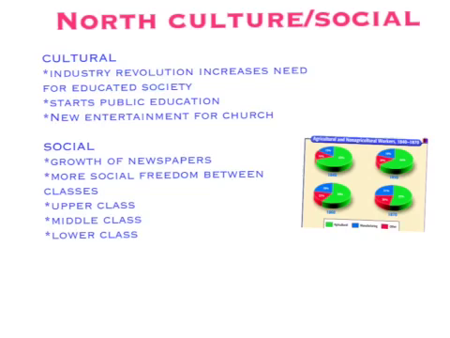The industrial revolution increased the need for an educated society, so they created one and started public education. There were 3 social classes in the North: upper class, middle class, and lower class. Upper class involved politicians, industrialists, and businessmen. Middle class involved farmers, and the middle class increased during the industrial revolution. The lower class included poor farmers.